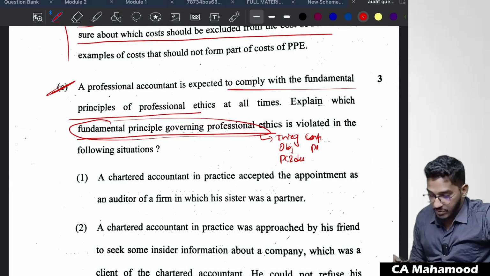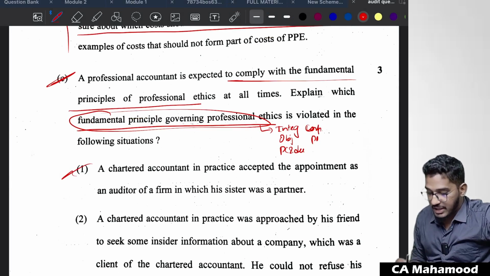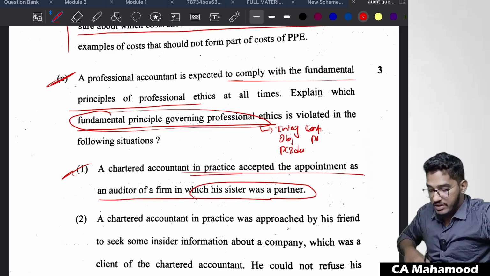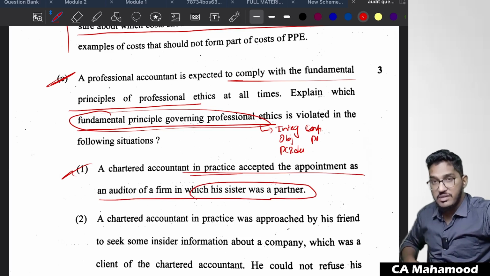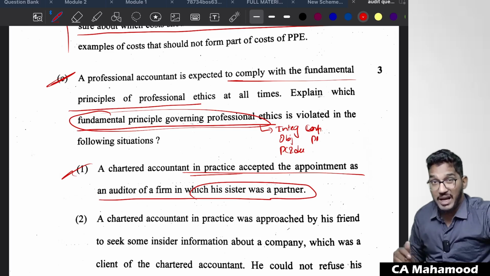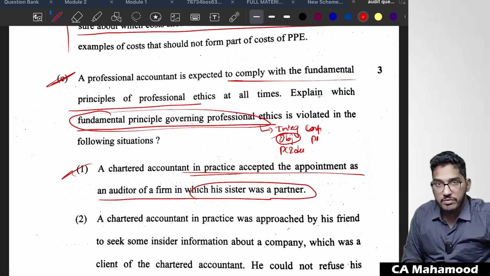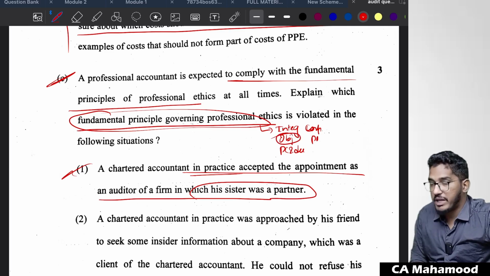So we are required to write here which of the fundamental principle is violated. Number 1, a chartered accountant in practice accepted the appointment as an auditor of a firm in which his sister was a partner. So that means if you accept an audit in which your sister was a partner, there is a possibility of biasedness. You can be biased here. So here objectivity fundamental principle might be violated.